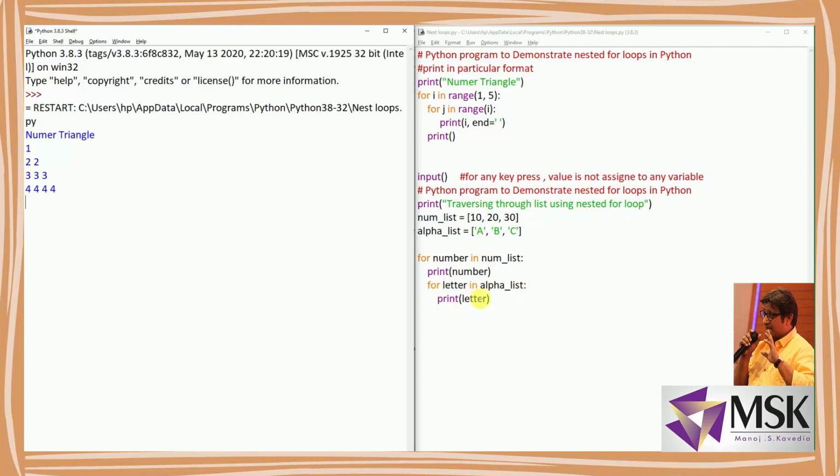So you can see when number is 10, the internal loop works 3 times, because first it will print A, then B and then C, and then it will come to the upper loop, that is the num list loop, and num will be 20. For this 20, again this letter loop will go 3 times, because it has 3 values A, B and C, and then again when it comes to the upper loop, it will take num as 30, and again the internal loop will work 3 times, because A, B and C. So the output is 10 with A, B, C, then 20 with A, B, C and 30 with A, B, C. So I hope the nested for loop is clear.